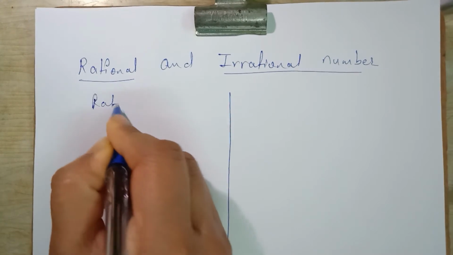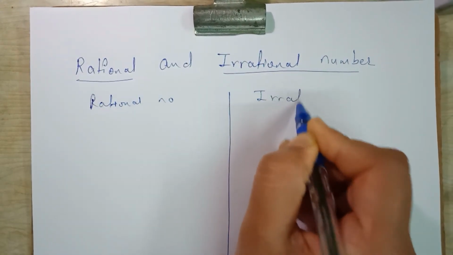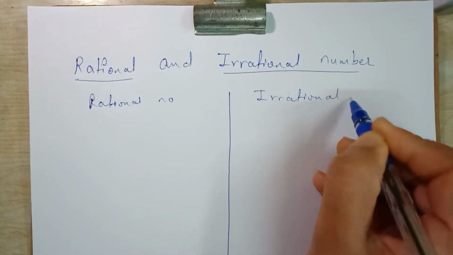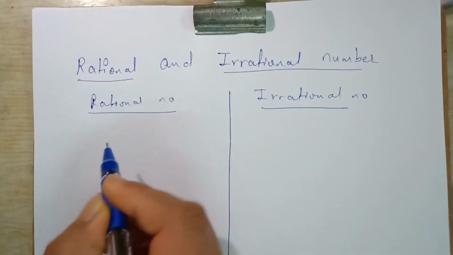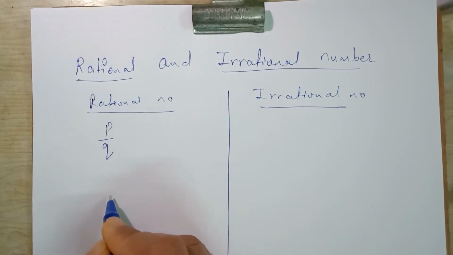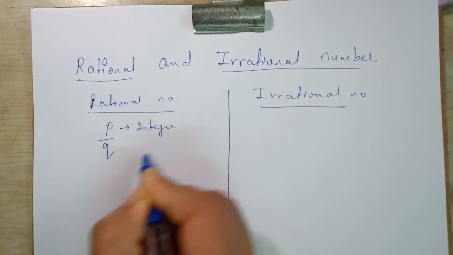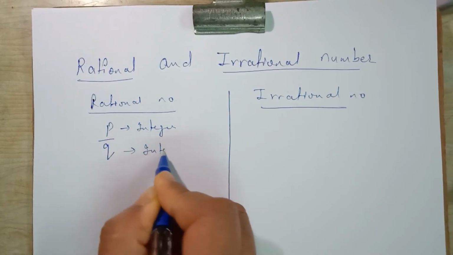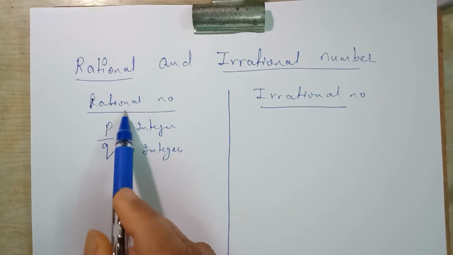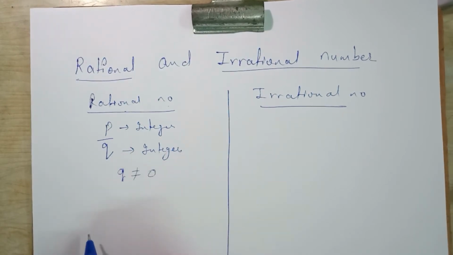Rational number and irrational number. First come to rational number. Any number which can be written in the form of p by q, where p is an integer as well as q is an integer, is called a rational number, but the denominator q should not be equal to 0.